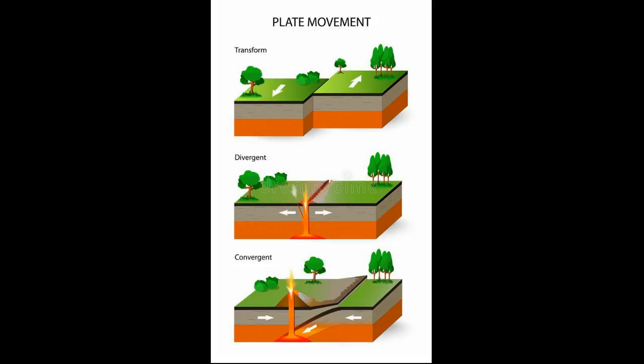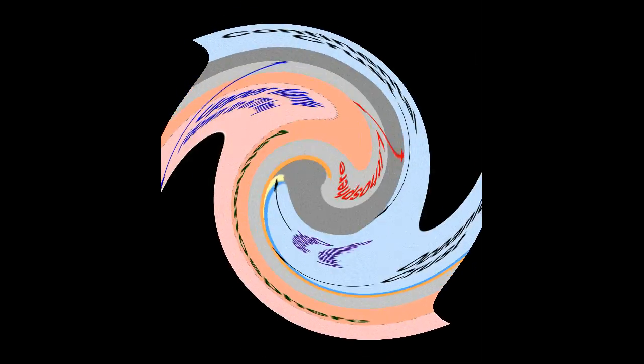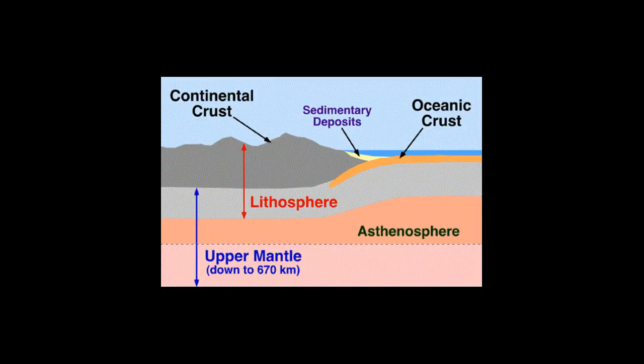In some places, these plates move away from each other. At some places, these plates come closer and collide. What is the meaning of collide? Crash, meet with an accident. So at some places, these plates come closer and collide.